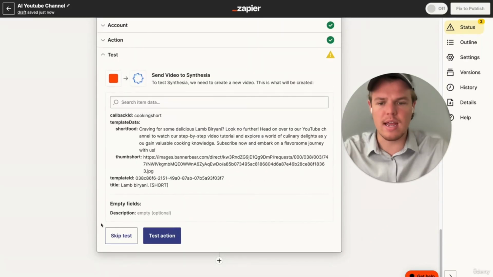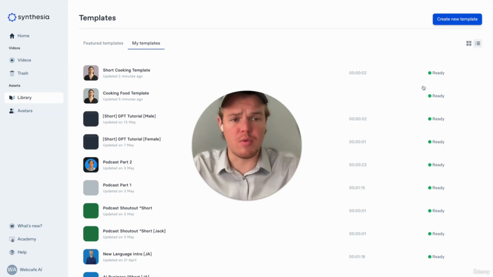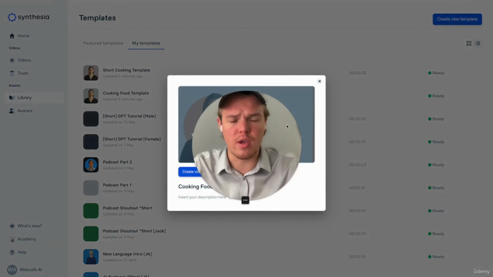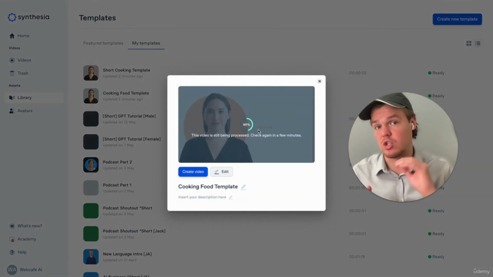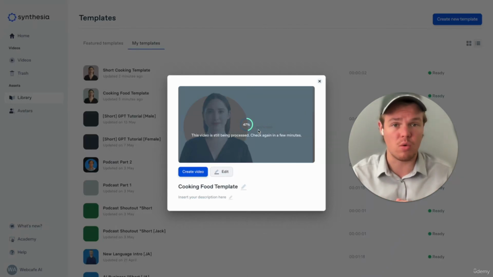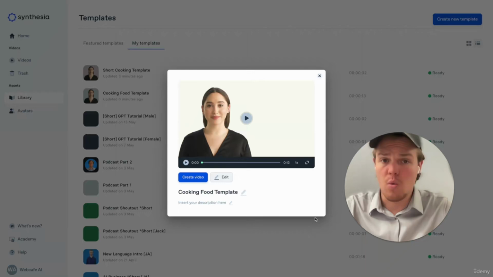And let's go ahead and just test both of these actions in order to see if our final version of the content looks good. Just as a side note, when you want to see the processing time, you can go ahead and click this little logo here, and then they'll tell you what % it is at before you can basically click publish and start actively pushing different content towards these templates. So keep that in mind. Don't automatically just push a video towards it because you might get an error. Let it fully generate the template that you just created. Once it is done, you'll be able to see a nice little logo like this.